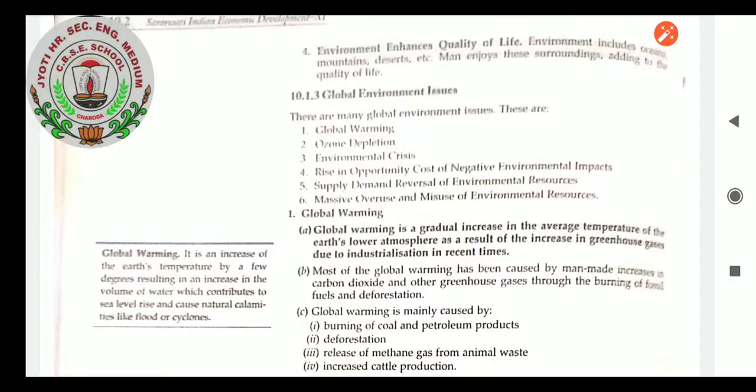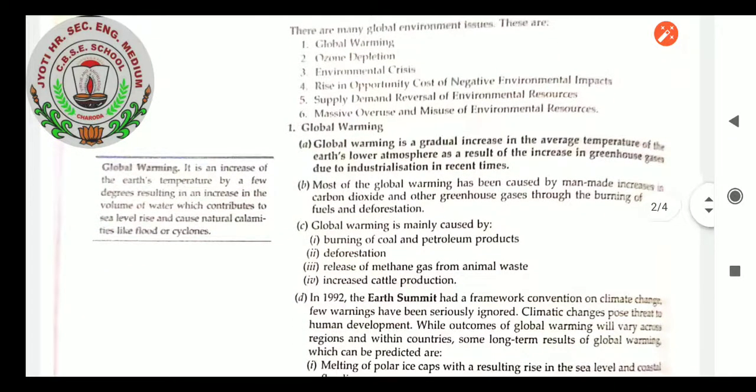Most of the global warming has been caused by man-made increases in carbon dioxide and other greenhouse gases through the burning of fossil fuels and deforestation. Now, after the pandemic situation, it has grown very high. Global warming is mainly caused by burning of coal and petroleum products. Now many vehicles run on petrol. With modernization, more and more good technology came, and various effects of that technology also came, and one of those effects is global warming.